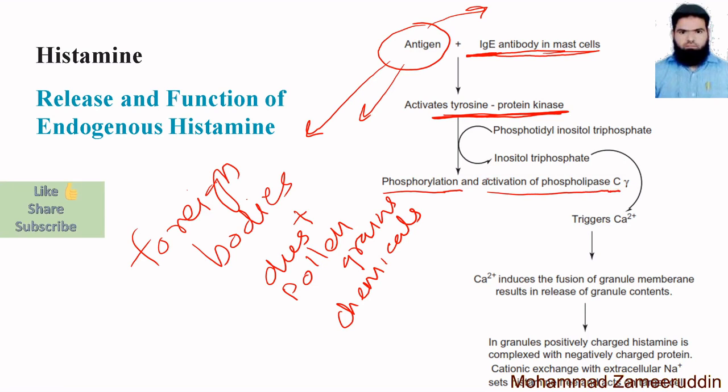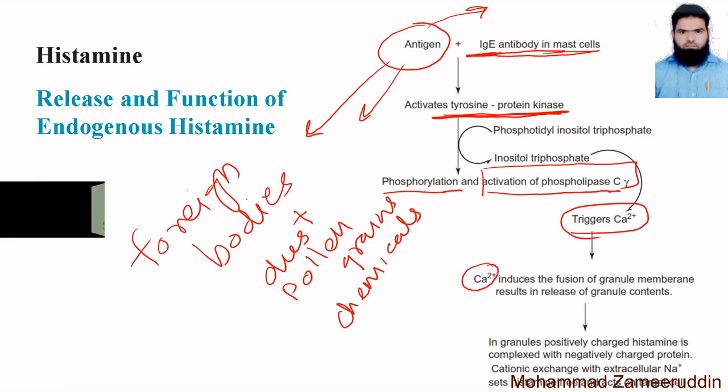This enzyme gets activated, and this triggers calcium plus 2, and this calcium plus 2 induces fusion of the granule membrane, resulting in the release of granular contents.